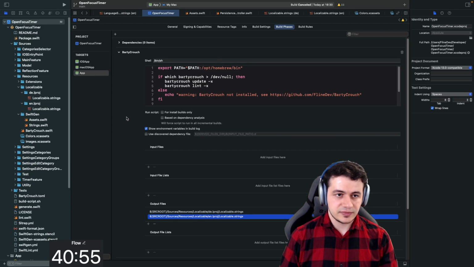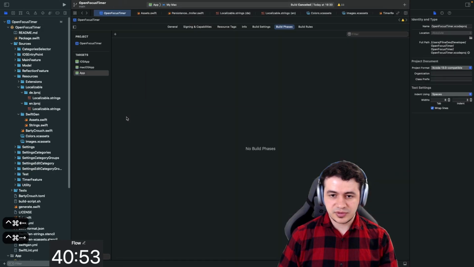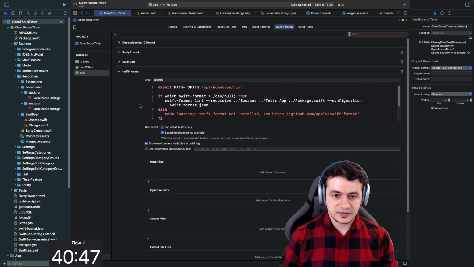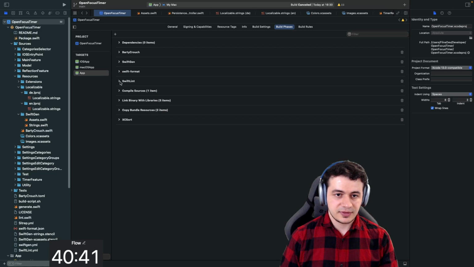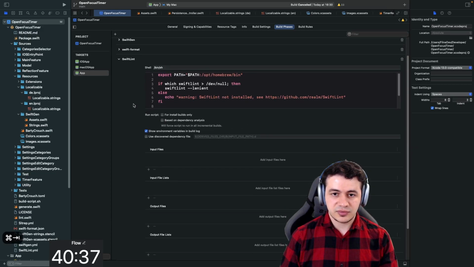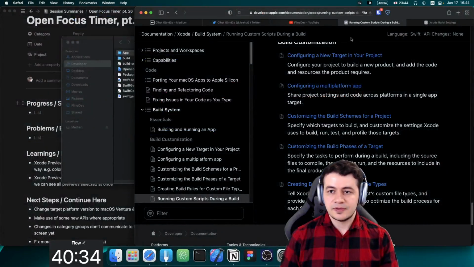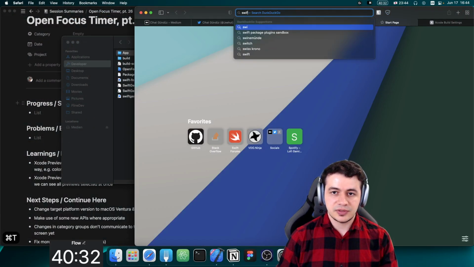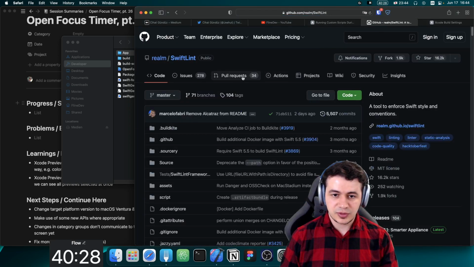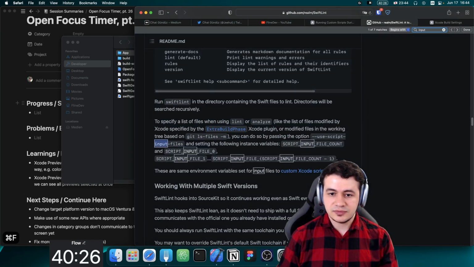Yeah, that's about it. We don't have interface builder here, so that's body crouch, that's SwiftGen, and Swift format is also working on all Swift files, so I think this should run all the time as well. SwiftLint, same. Although I know that SwiftLint did have, let me read that up, did have a mention about how to set up input files, output files. Maybe we can learn something from there. Input, there you go.